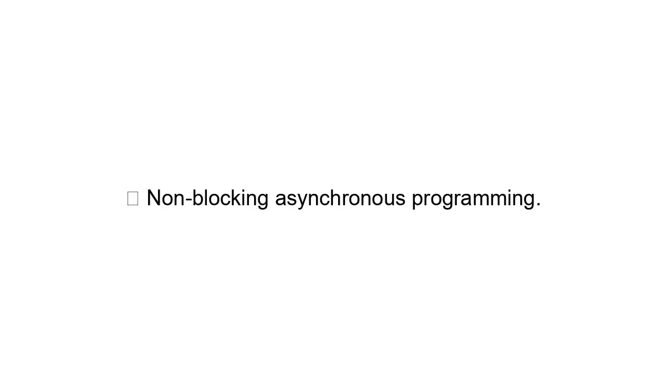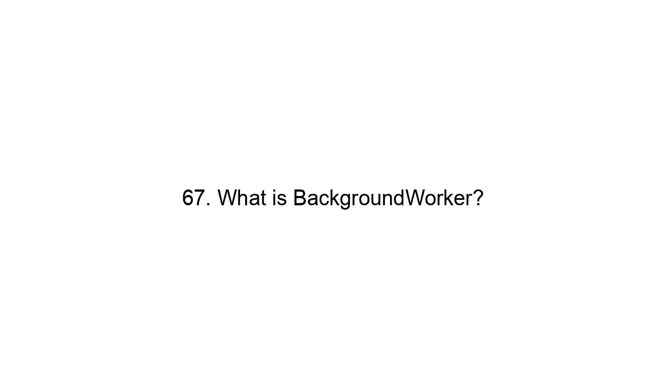66. What is async await in WPF? Non-blocking asynchronous programming. 67. What is BackgroundWorker? Older async execution tool. 68. What is Task in WPF? Modern async operation. 69. What is virtualization? Rendering only visible items. 70. Why is virtualization important? Improves performance for large lists. 71. What is ItemsControl? Base class for item collections.